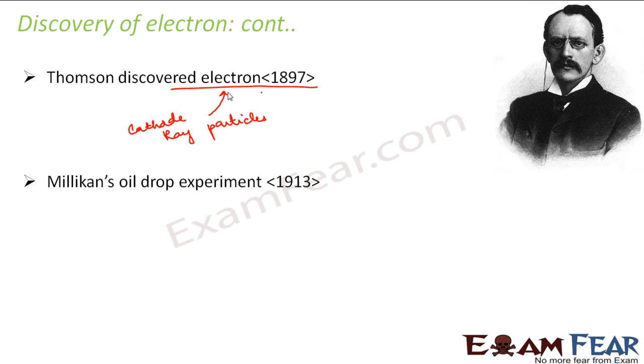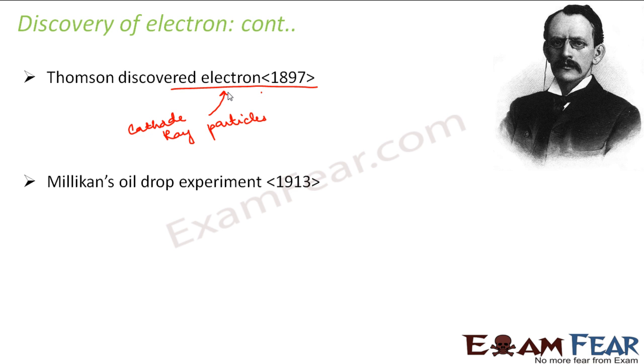Again, after a few years, somewhere around 1913, there was another scientist known as Millikan who performed a very famous experiment, which is known as oil drop experiment. In this experiment, he tried to calculate the charge on an oil drop. And he was able to calculate it, and he found that the charge on an oil drop was an integral multiple of a charge. So there was a small charge of which it was an integral multiple. So Millikan told that this fundamental charge is nothing but the charge on an electron.